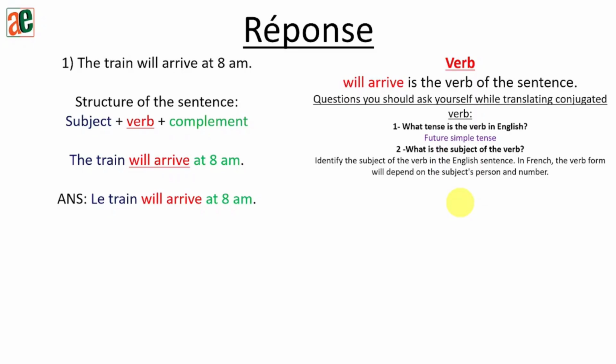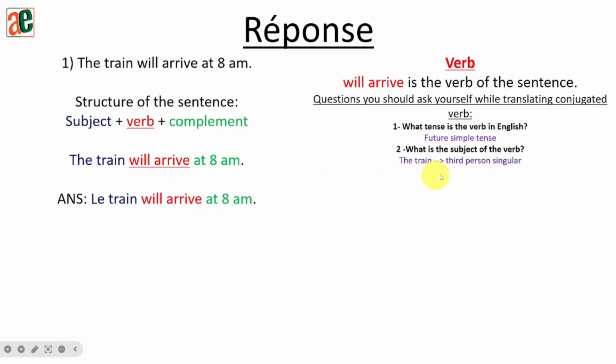Then come back in French and apply the French rule of that specific tense, respecting the gender and the number of the subject, because we do have an agreement between the subject and the verb in French, even in English. I don't know about all the other languages, but you need to follow the same rule to be able to get the correct translation in French. Okay?